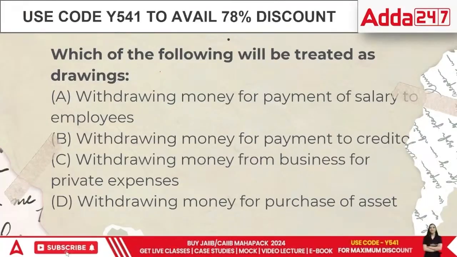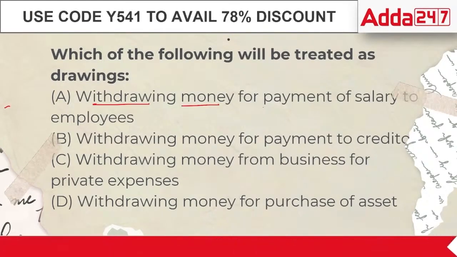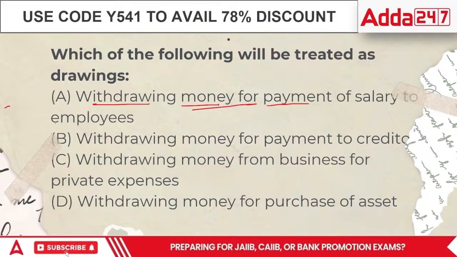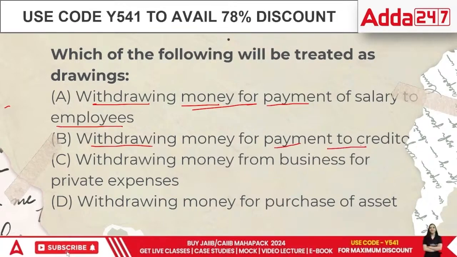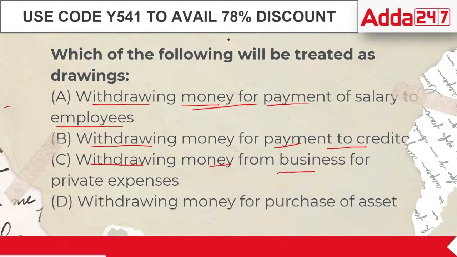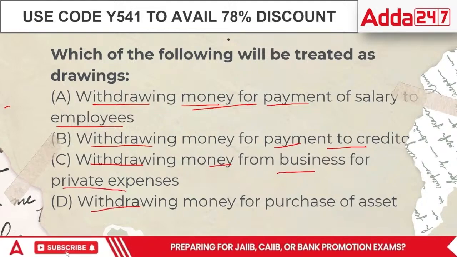Which of the following will be treated as drawings? Withdrawing money for payment of salary to the employees, withdrawing money for payment to creditors, withdrawing money from business for private expenses, or withdrawing money for purchase of asset.